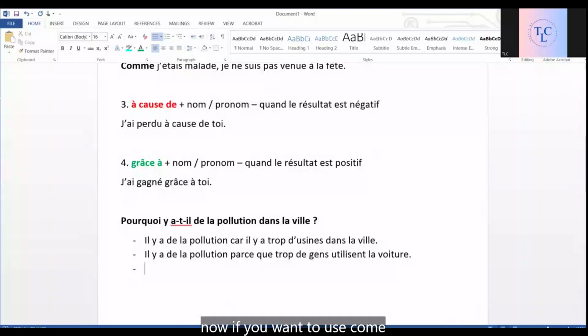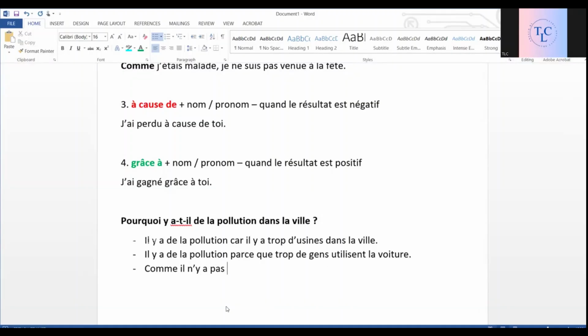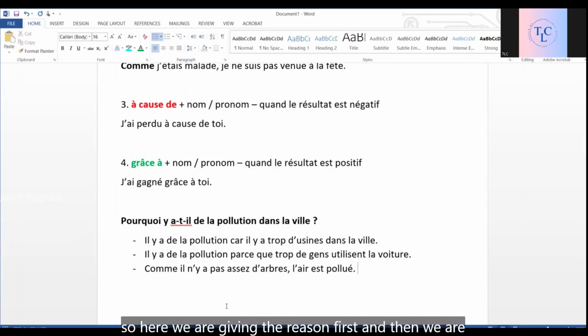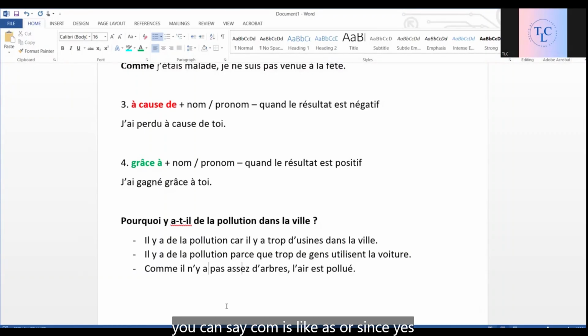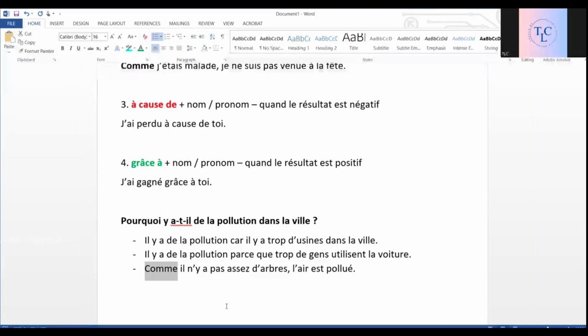Now if you want to use comme: Comme il n'y a pas assez d'arbres, l'air est pollué. Okay, so here we are giving the reason first, and then we are giving the result or the thing that happened. Okay, so here you can say comme is like as or since. Yes,